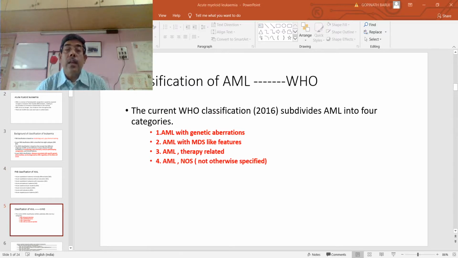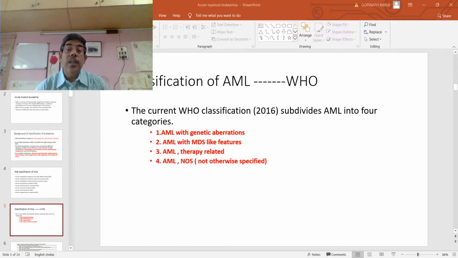Now this is the current classification of acute myeloid leukemia based on World Health Organization 2016. You will have to know the broad classifications. Number one, acute myeloid leukemia with recurrent genetic aberrations.